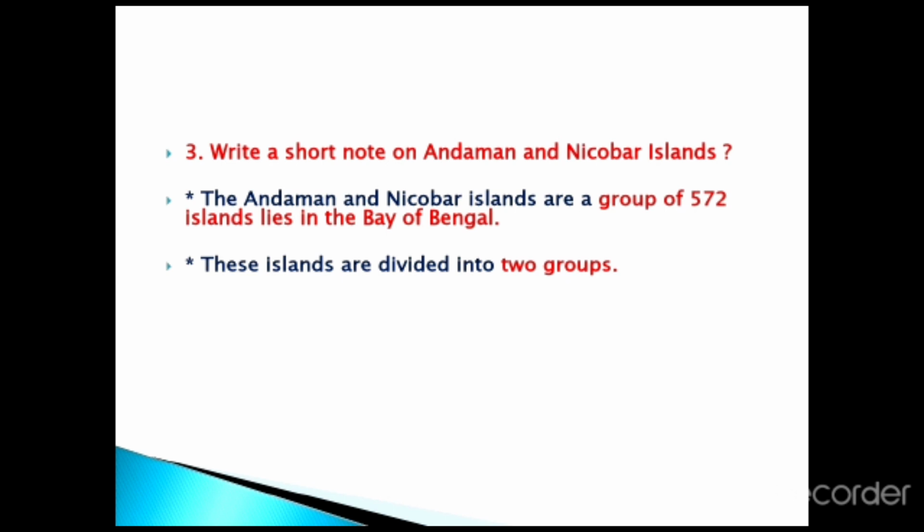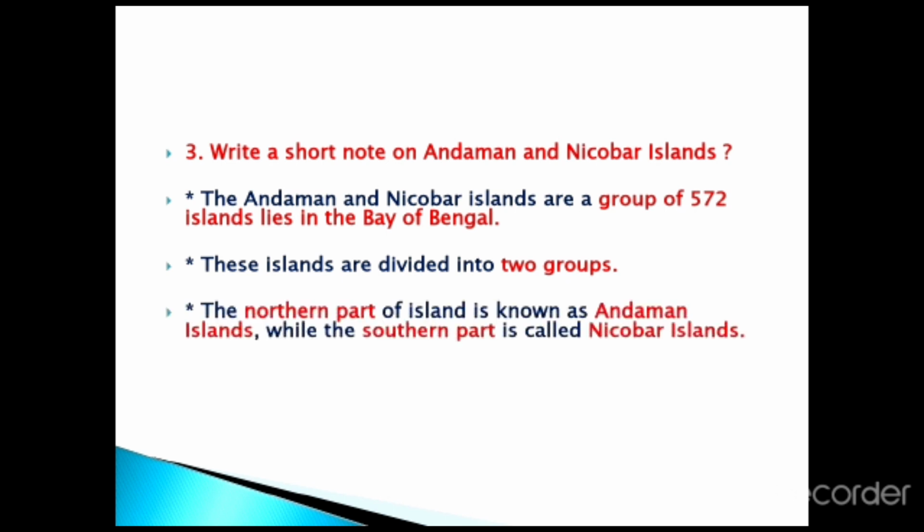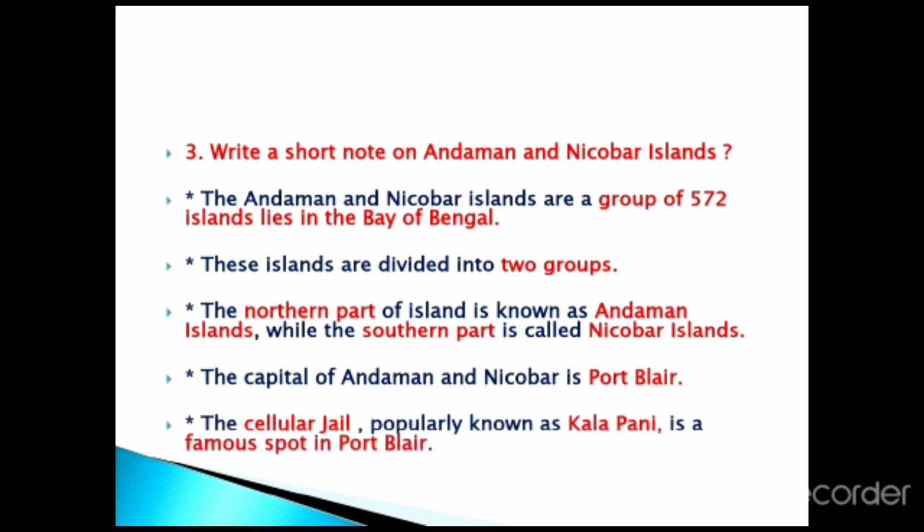Second point, these islands are divided into two groups. Third one, the northern part of the islands is known as Andaman Islands while the southern part is known as Nicobar Islands. The capital of Andaman and Nicobar Islands is Port Blair. The last point, the Cellular Jail, popularly known as Kalapani, is a famous spot in Port Blair. So, these are the important points of the Andaman and Nicobar Islands.